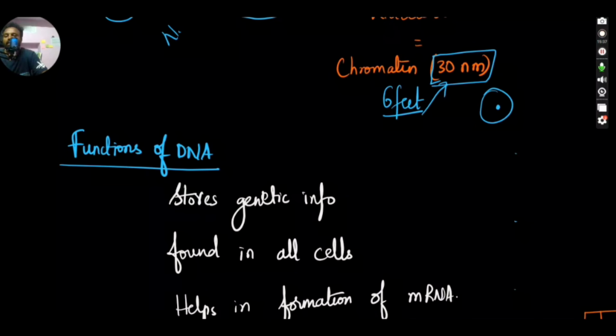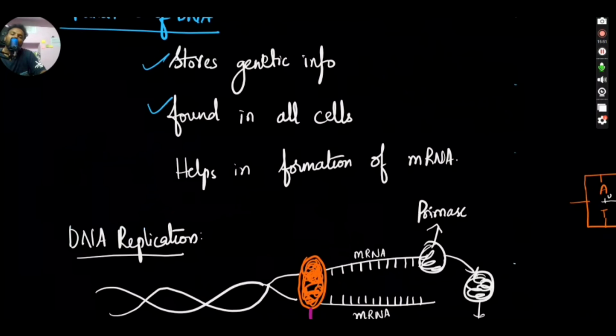So look at how complex our life is. So what are the functions of DNA? It stores genetic information. So the information from our mother and father, their genes, will be stored. It will be found in all cells. So every cell will be having genetic material. Without genetic material, they won't be knowing what to perform, right? And it helps in formation of mRNA. Why do we need mRNA? Why do we need protein? We'll be looking at